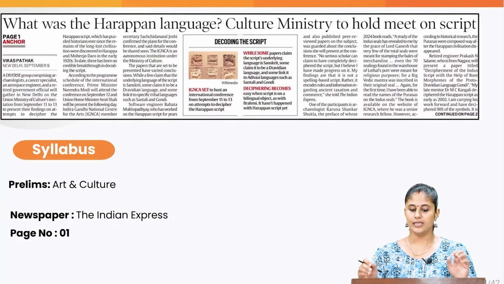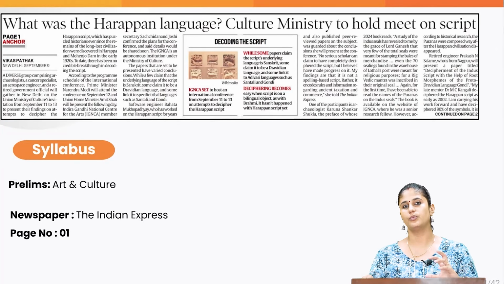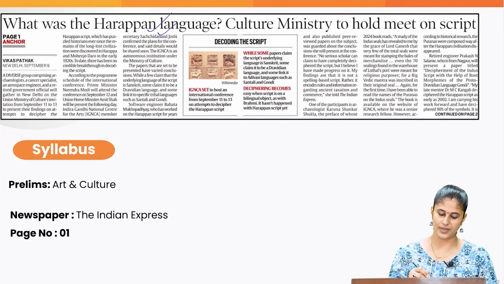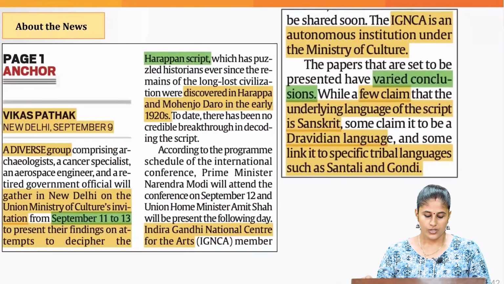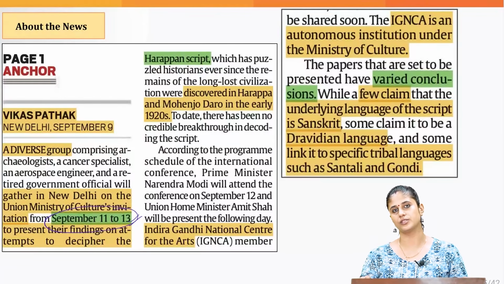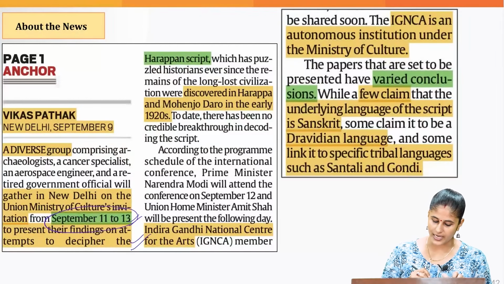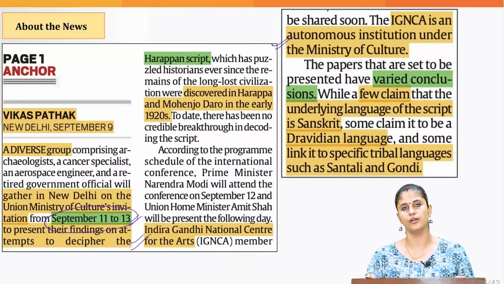Now, recently the Culture Ministry is going to conduct a meeting wherein we would try to decipher the Harappan script. This particular aspect you can relate with the art and culture section of a prelim syllabus. This gathering would be happening from 11th of September to 13th of September, and this is to be organized by Indira Gandhi National Centre for Arts, which is basically an autonomous institution under Ministry of Culture.